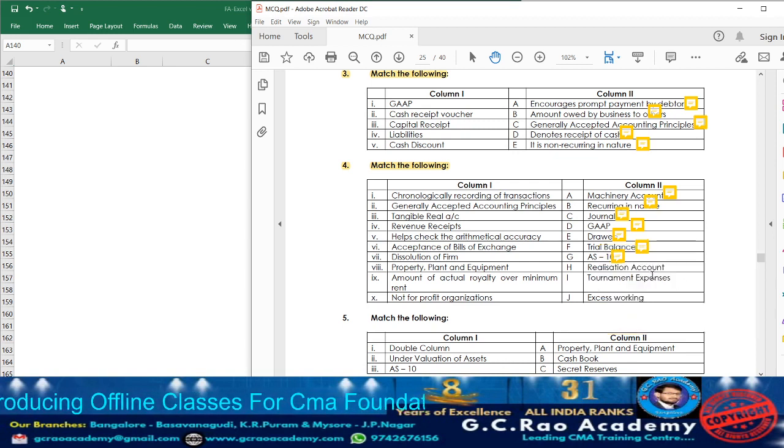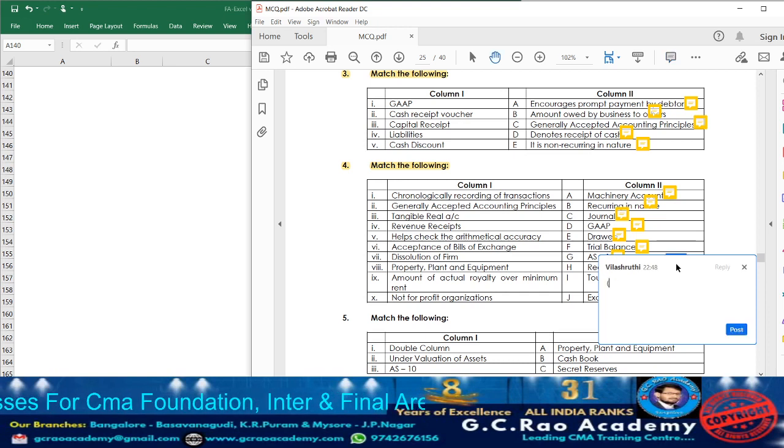Next, realization account. When will it be prepared? When the dissolution of the firm happens. So which point we have? Point number 7. So take down point number 7.